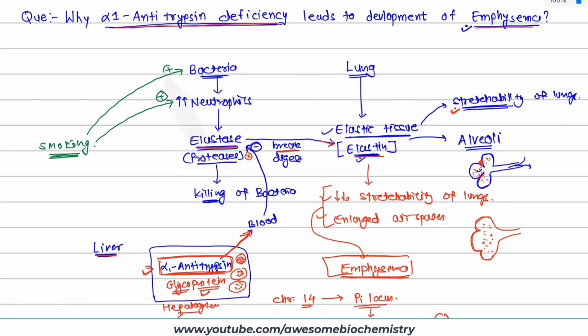So because of these two reasons, smoking leads to more load of bacteria to the lung, and more neutrophils. So obviously elastase activity will be higher in a chronic smoker. And what will happen if elastase activity is higher? It will lead to damage to the elastin, and it ultimately leads to emphysema.